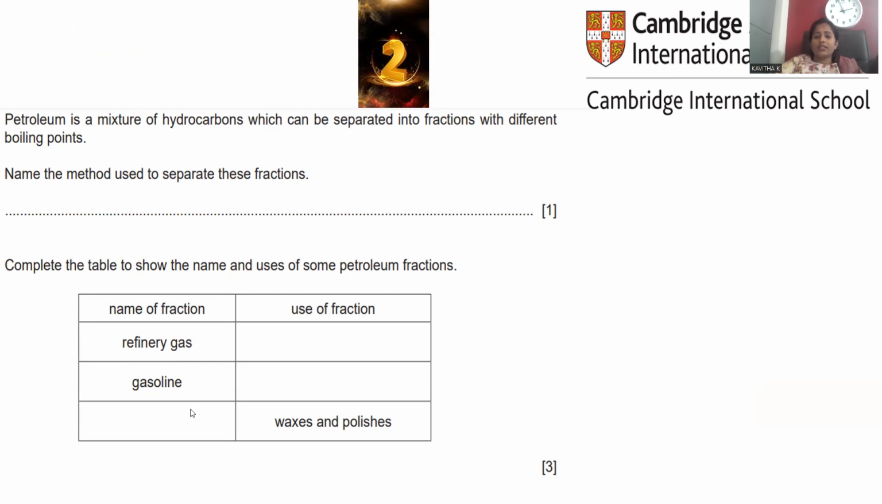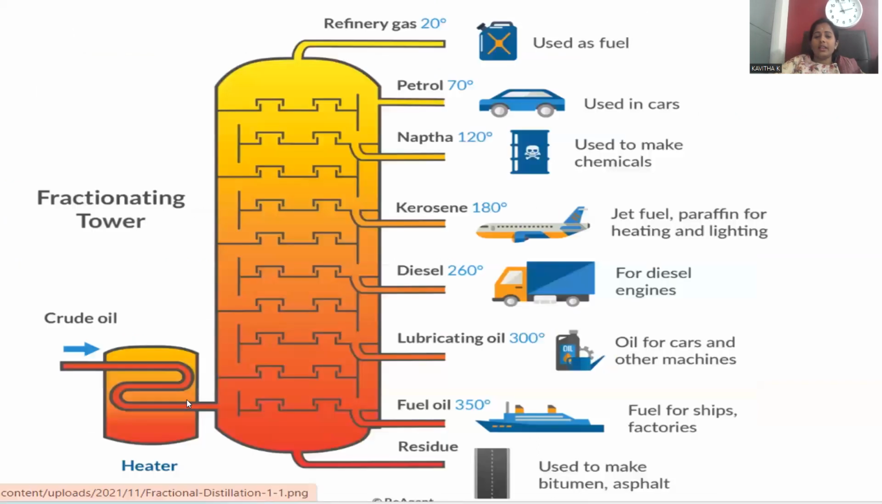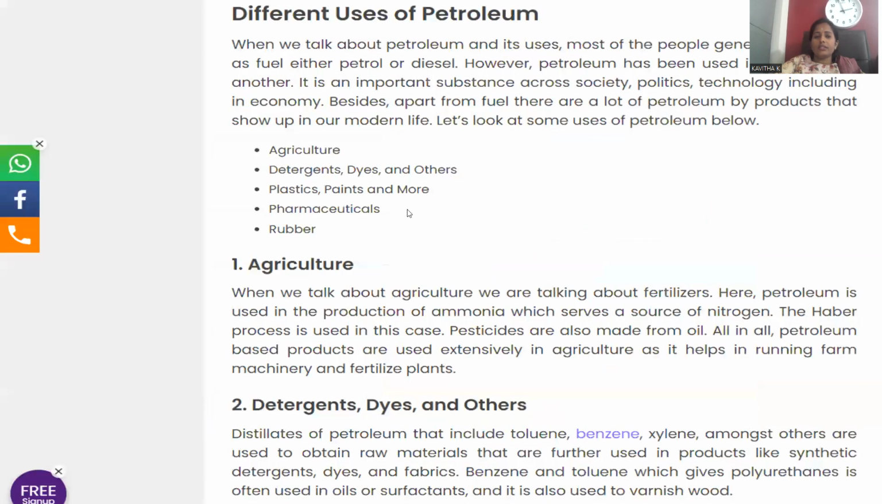Next is gasoline. Gasoline is called petrol again. As everybody is aware, petrol is an automobile fuel. In addition to automobile fuel, this petrol is also used in the agricultural field, detergents, dyes and others, plastics, paints and more. Pharmaceuticals are manufactured starting from this, and we can even apply petroleum in rubber manufacturing. So multiple applications can be noticed for this kind of fuel called petroleum.